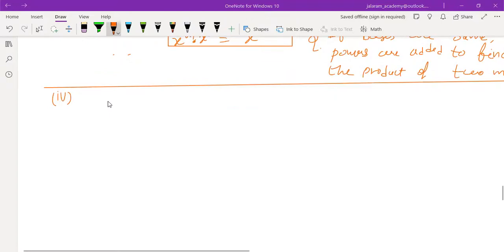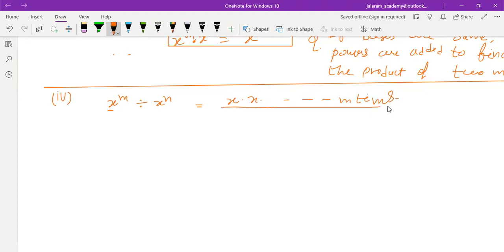Now on the right side part, we write division of x to the power m with x to the power n. So x to the power m means x into x into x, how many times? m times. And divide means we can write it upon x into x into x, n times.